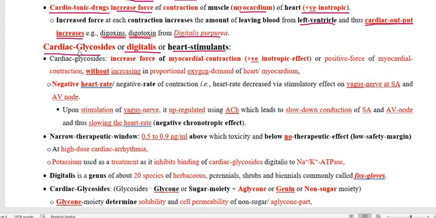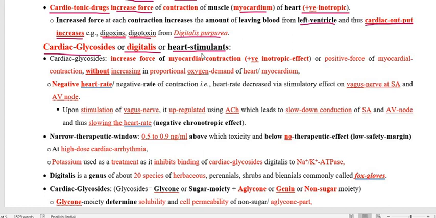The glycoside which has an effect on the heart is called cardiac glycoside, and because the name of the genus of the plant from which the glycoside is obtained is digitalis, cardiac glycoside is also called digitalis. And because they increase the force of contraction of the heart, they are called heart stimulants.